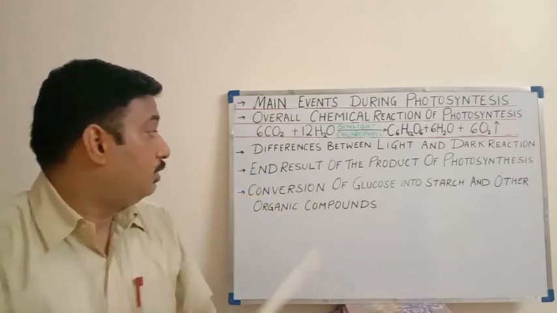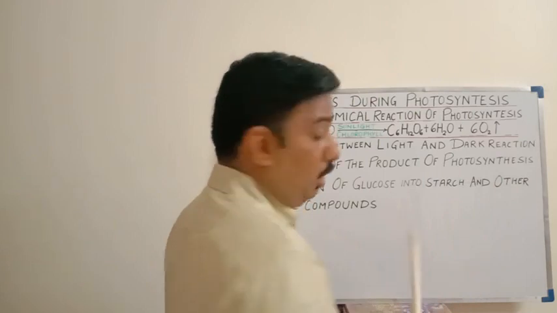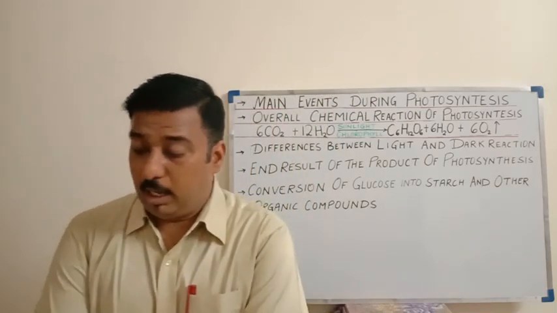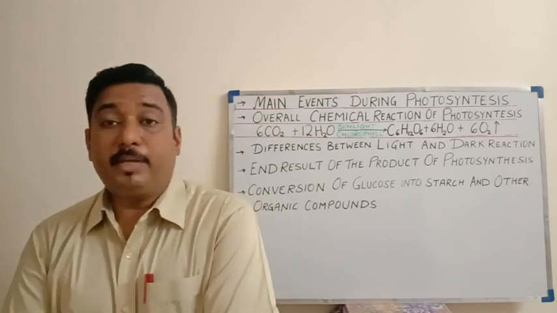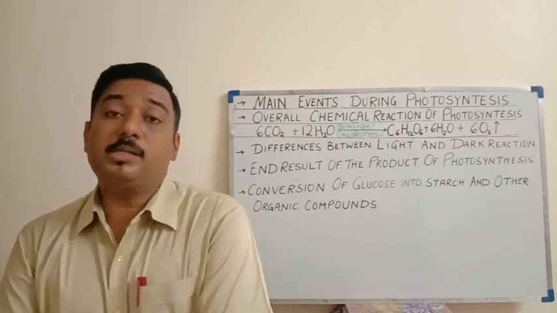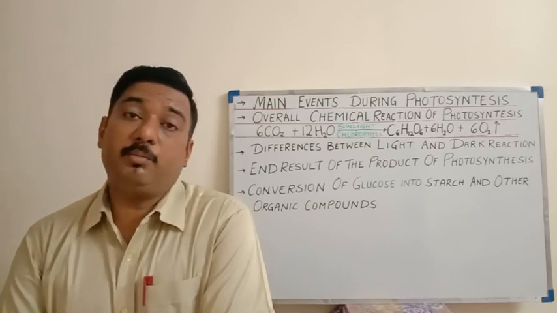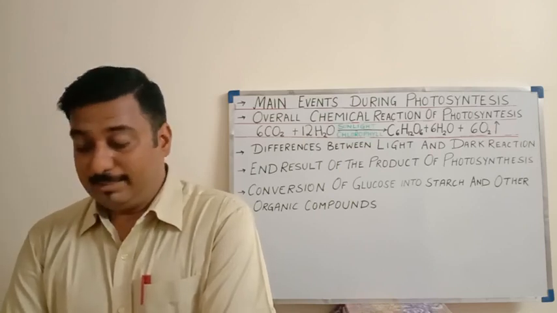Okay, we'll be seeing conversion of glucose into starch and other organic compounds. So this will be the last topic for the day, how this glucose gets converted. I have told you glucose is an unstable compound. For its storage, it needs to be converted into the form that is starch.